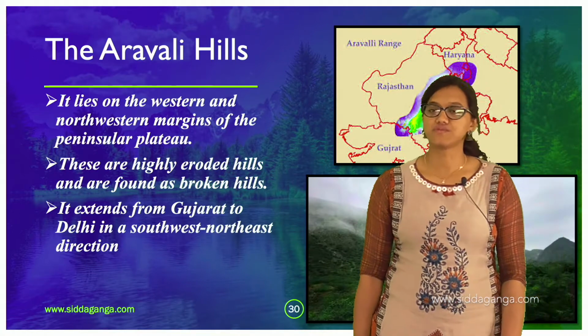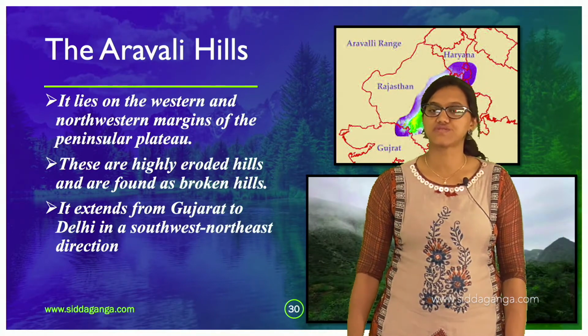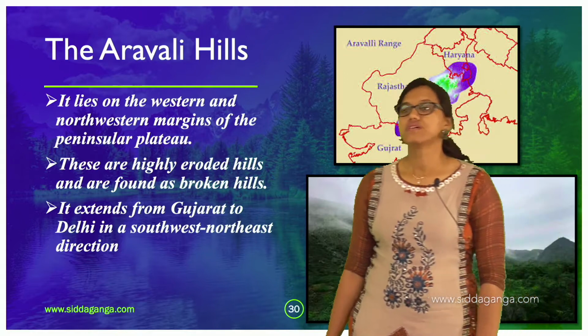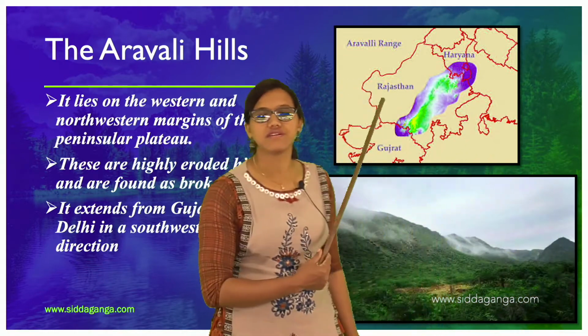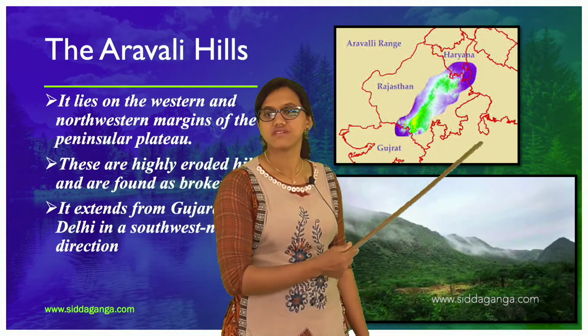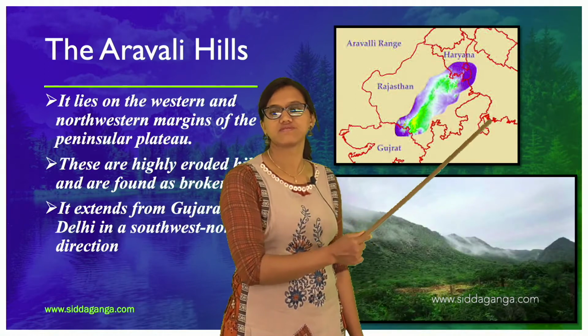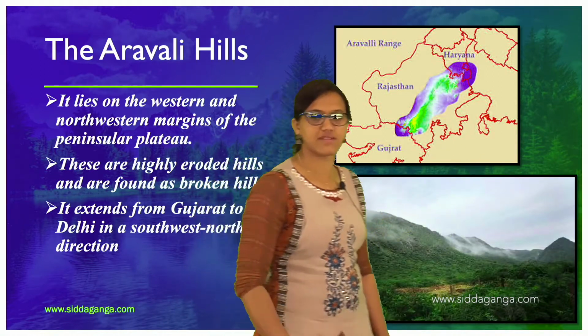And it extends from Gujarat to Delhi in a southwest to northeast direction. So it extends from Gujarat here till Delhi, and till there the Aravalli Hills can be found.